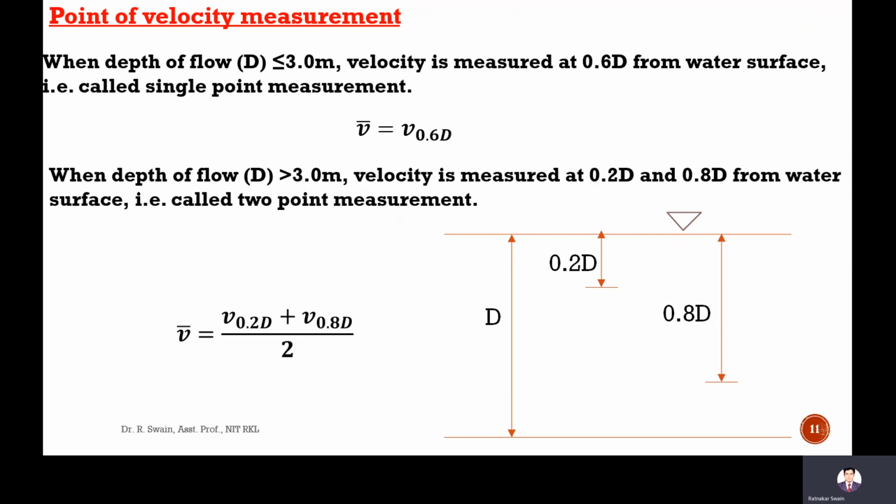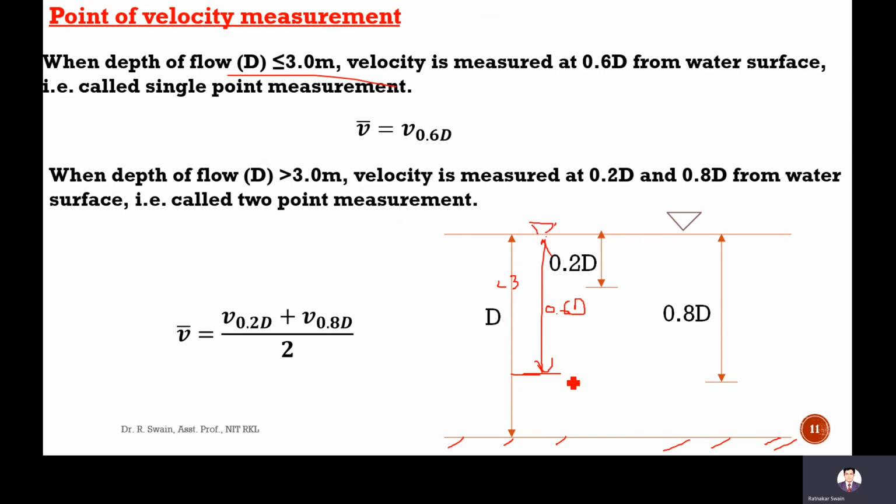Next, where is velocity measured? When the depth of flow is less than 3 meters. Here this is the depth of flow, this is the bed of the river, and this is the depth. If this depth is less than 3 meters, it is called shallow depth, and the velocity is measured at 0.6 times D from the surface.